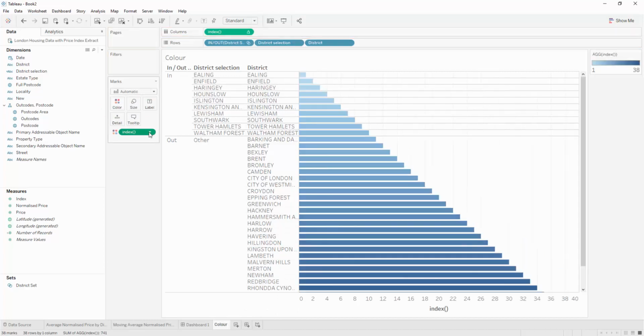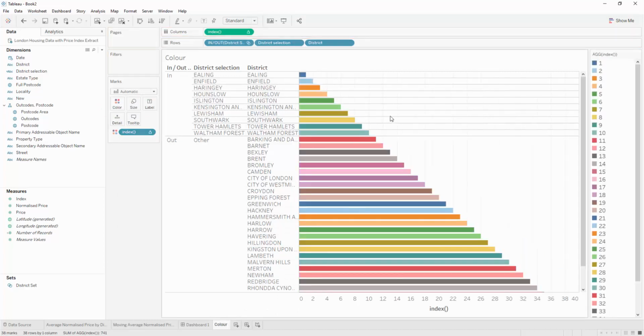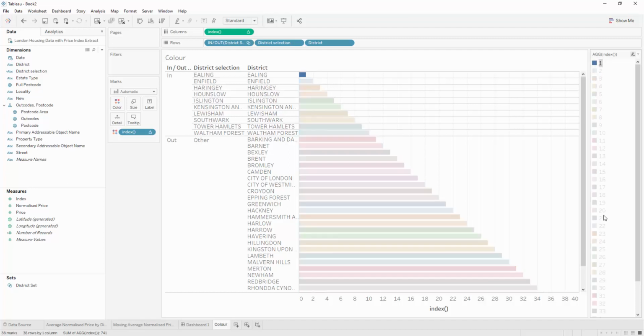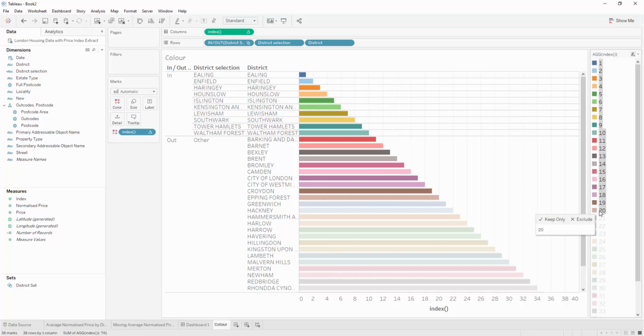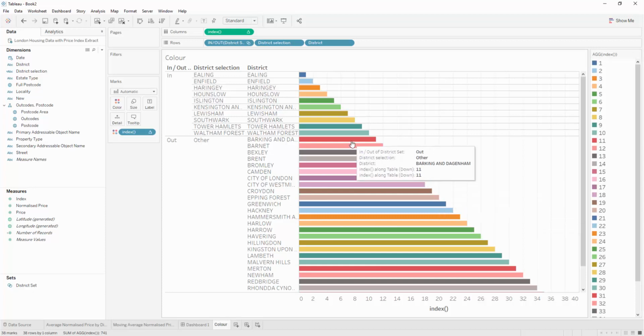So here, just to show you what this will do, if we make it discrete, because the values then get assigned based on the order of the numerical value, if you have less than 20 districts selected, it will necessarily use every single one of the 20 colors before cycling through to the next color. Now, one thing you'll notice here is that we want a single consistent color across all of the districts that belong to this other category.